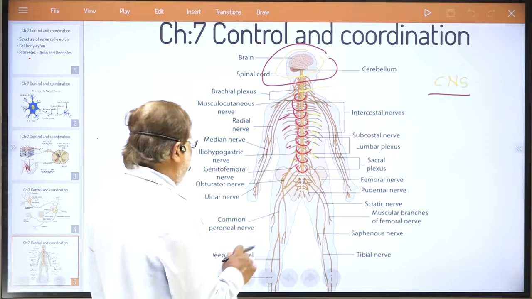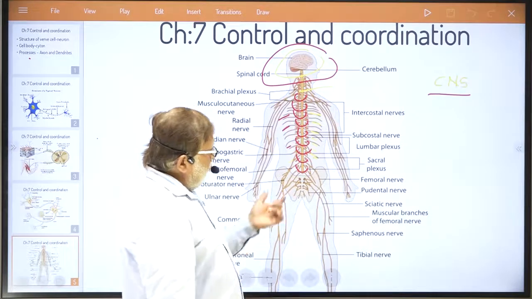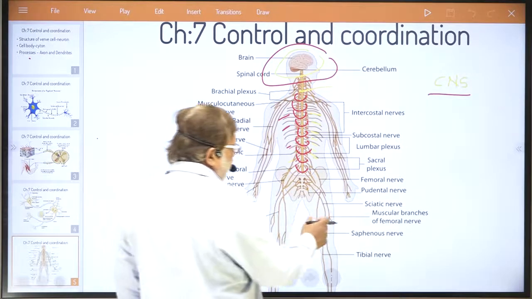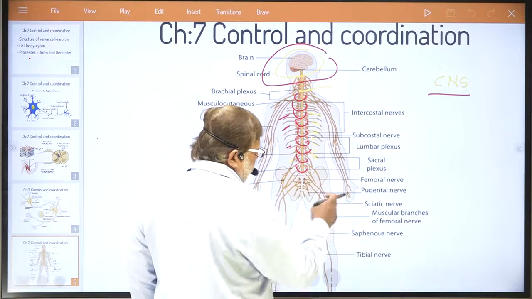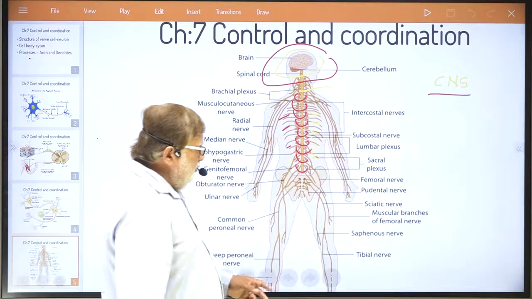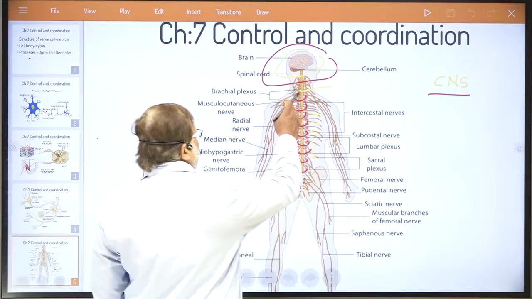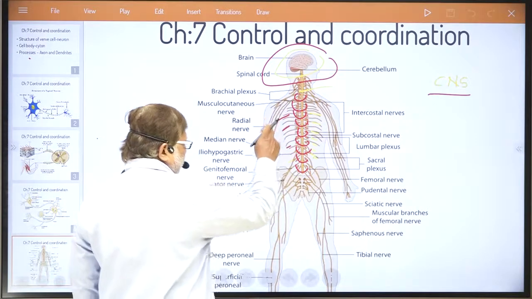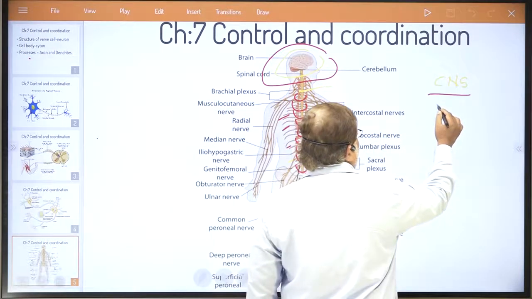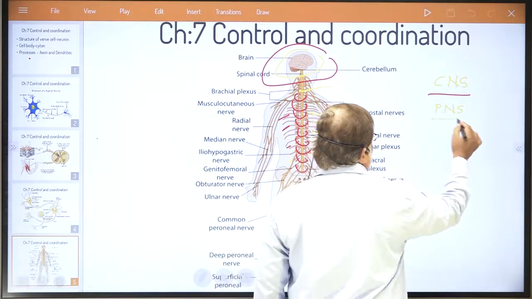Okay, now try to understand. This is what we are talking of, our central nervous system. Here, dear student, the words written are femoral nerve, pudendal nerve, sciatic nerve, muscular branches, tibial nerve. But actually you have to think this way, that all these nerves which you are able to see in our entire body can come under one word which we call PNS, peripheral nervous system.